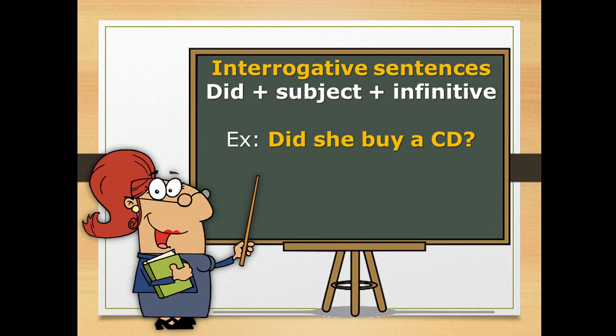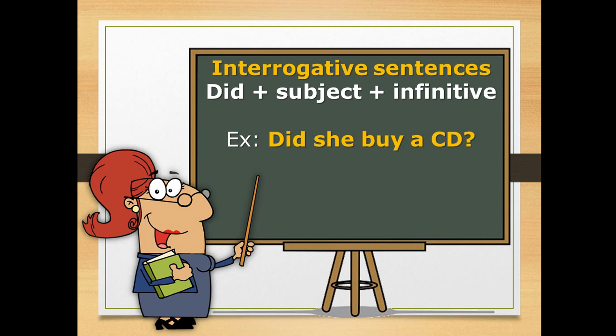Okay? If I didn't find yes or no, I will not use the yes or no question form. So if I have, yes, she bought a CD, I'm going to ask, did she buy a CD? But if I found she bought a CD and that's it, I don't have yes or no, so I'll ask, what did she buy? Do you understand?